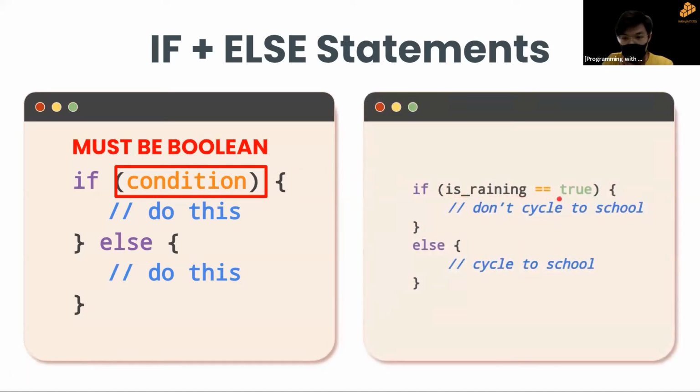So if it is raining, cycle to school. If it's not raining, you don't cycle to school. However, if it is raining, you cycle to school, right? So this else is like the last resort, okay? If everything on top fails, we go to the else. If is raining is true, we don't cycle. However, if it's not true, we cycle to school, okay? So this is the basic syntax for the if else statements.